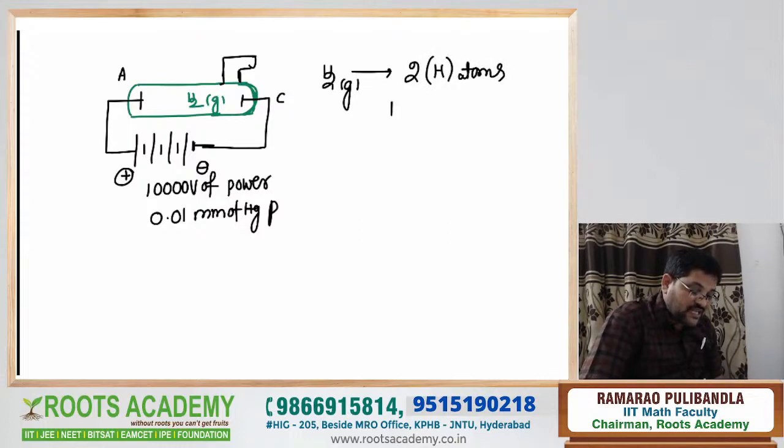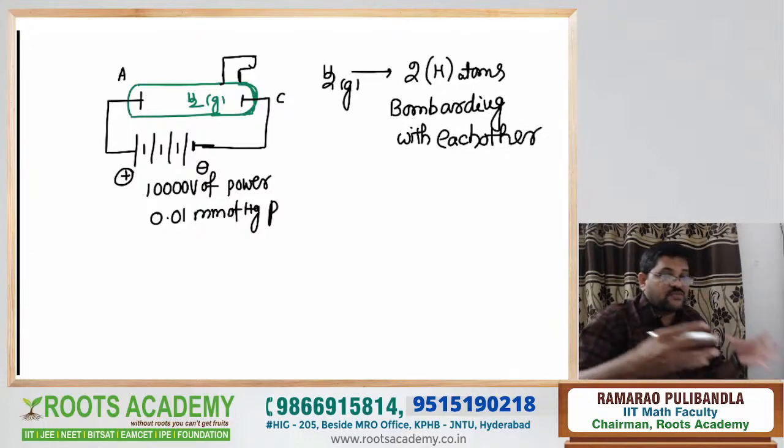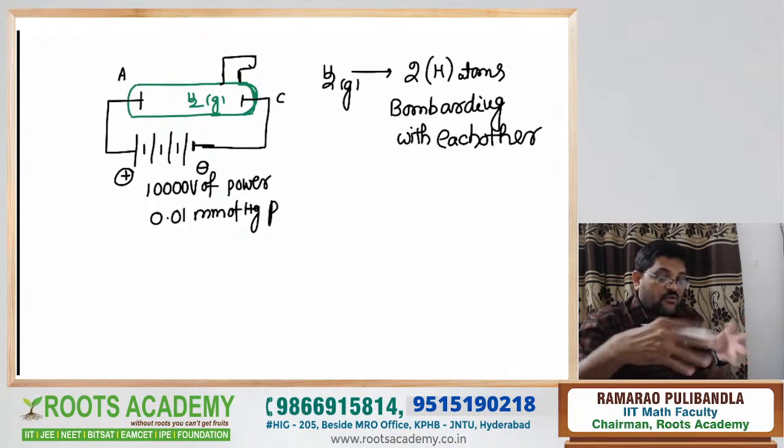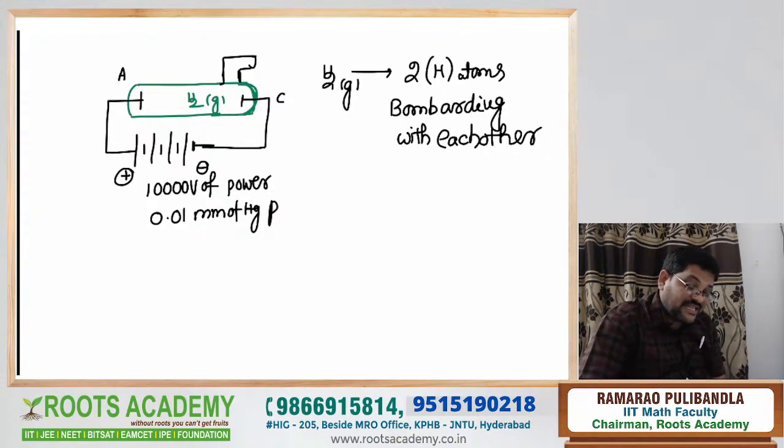Now these H atoms are bombarding each other. Because of these collisions, the energy is liberated in the form of blue color of light.